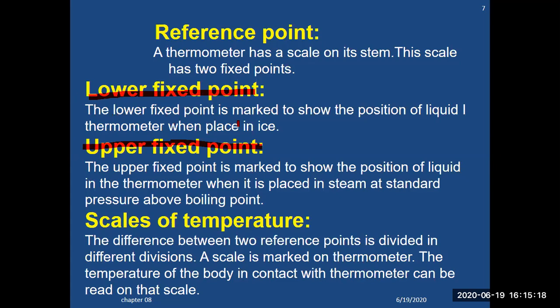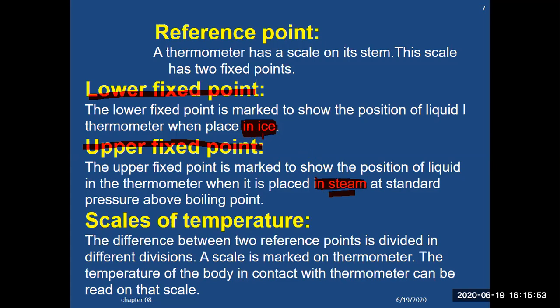The lower fixed point is marked to show the position of the liquid in the thermometer when placed in ice. First you place it in ice and mark; the mercury level will drop. You will mark the point up to which it has dropped. Then the upper fixed point is a mark to show the position of the liquid in the thermometer when it is placed in steam. When it is placed in steam, the mercury will start rising, and at a time it will stop rising. That's basically the upper point of the thermometer.